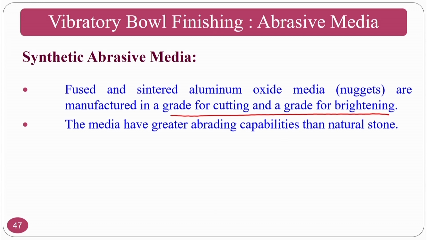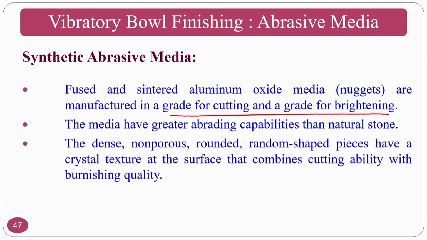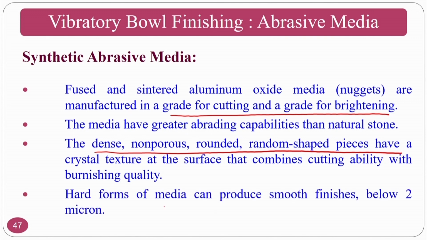That means silica and granite particles have very low hardness compared to aluminum oxide, so the capability of aluminum oxide is much better compared to granite, walnut flakes and other things. The dense, non-porous, rounded, random-shaped pieces have a crystal structure at the surface that combines cutting ability with burnishing quality, and hard forms of media can produce smooth finishes below 2 microns. So you can use this process for pre-finishing applications and advanced finishing applications also.